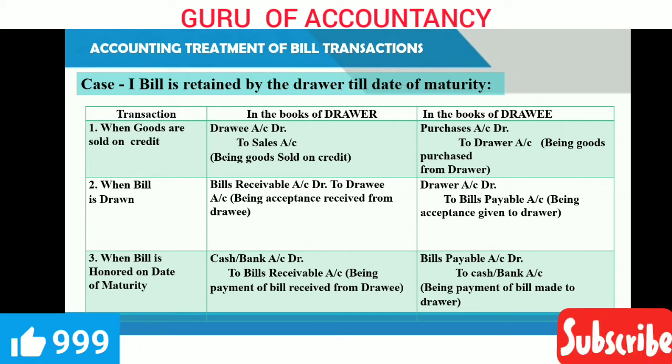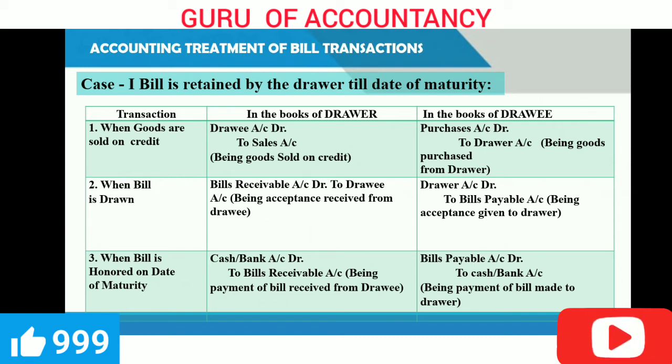So the first entry would be for the sale of goods on credit. In the books of drawer, drawee account debit to sales. And the same transaction drawee will write as a purchase of goods, purchase account debit to drawer account. So this is the first transaction for credit sale and credit purchase. For drawer it is a credit sale, and for drawee it is a credit purchase.